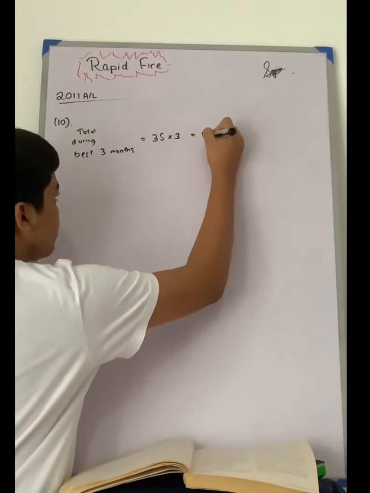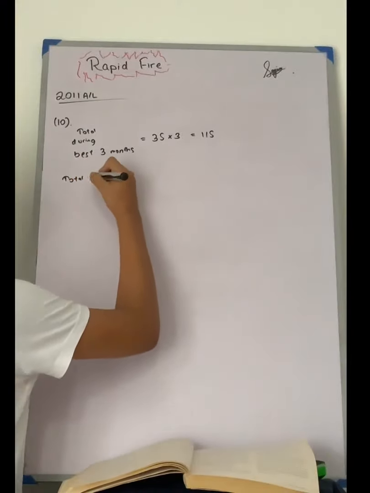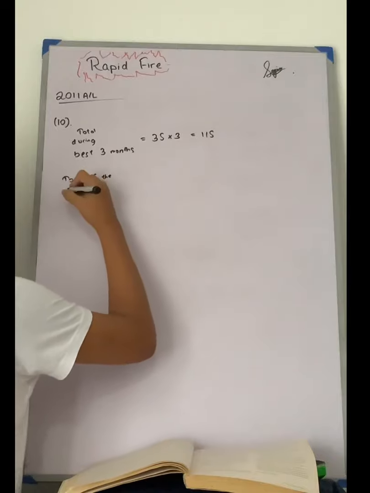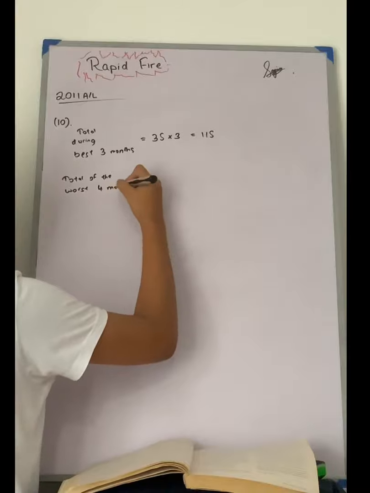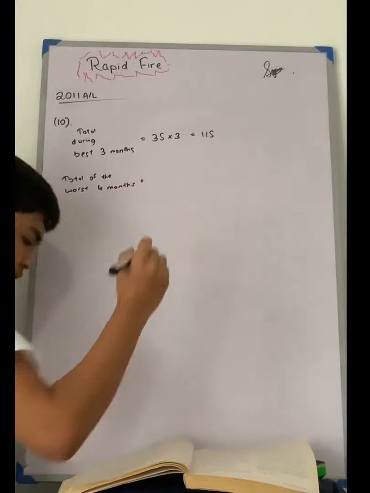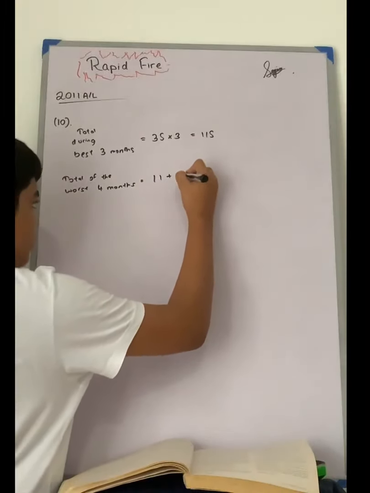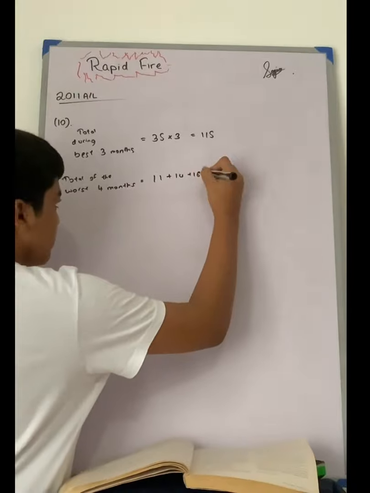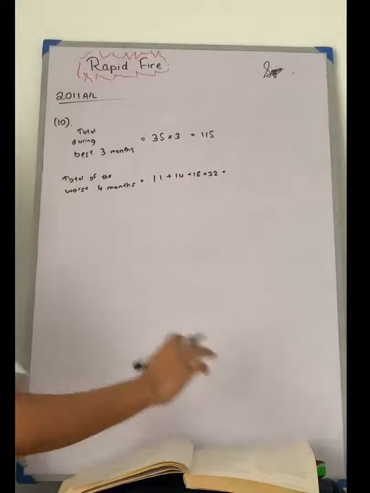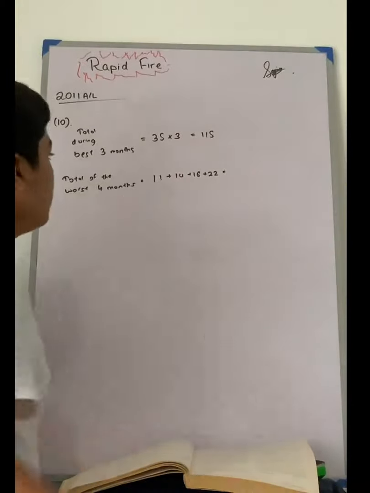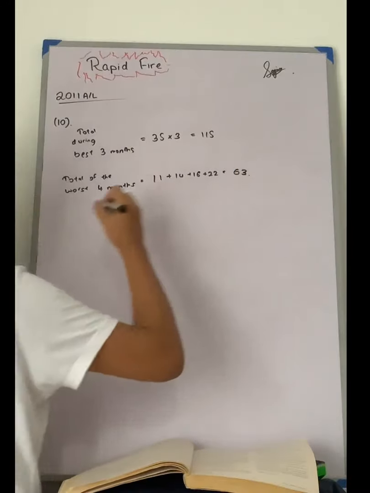And total of the worst 4 months will be 11, 14, 16 and 22. So we are getting 38, 38, 14, 52, 52 and 11, 63. So we have 63 here.